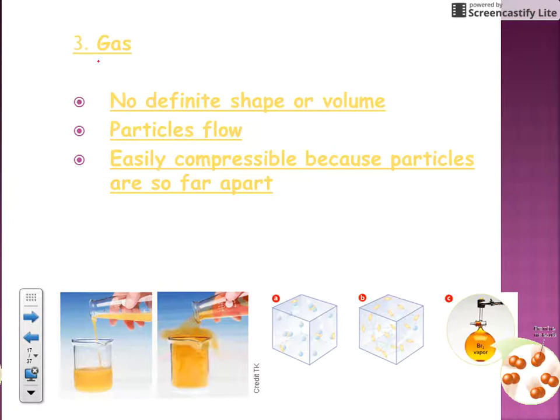The third state of matter is your gas state. Now here in this box, you see the particles are represented as the gases are spread out. So gases do not have a definite shape or a volume. The particles spread out and they're able to flow. So they're also fluid, just like a liquid.